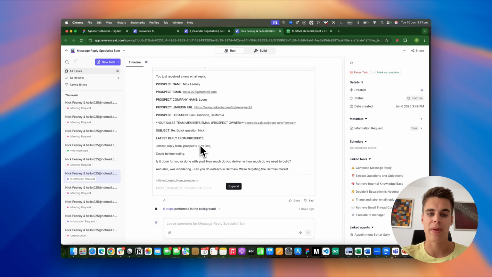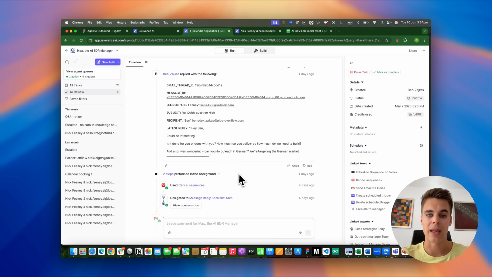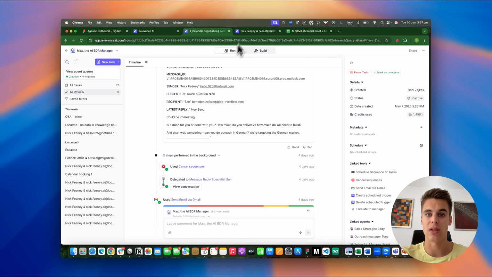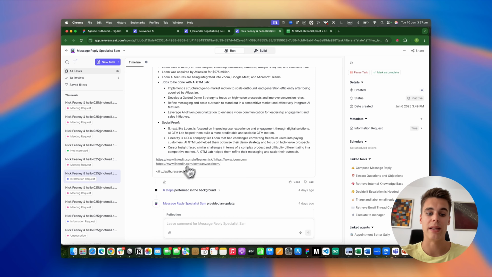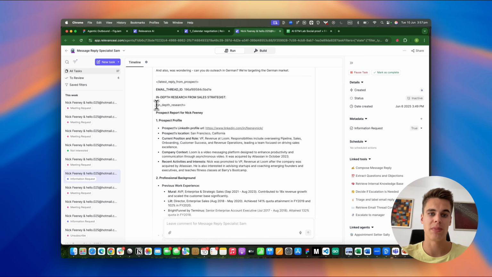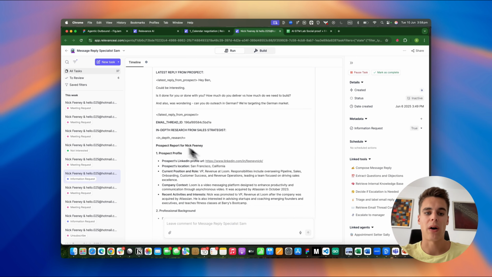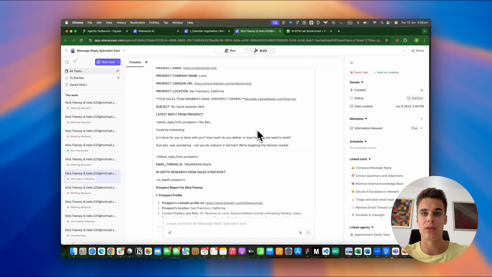As you will notice, the parent agent was able to pick up the latest reply from the previous thread here, and it was able to delegate downstream to the sub-agent with the right message. It also gave the whole in-depth research that the sales strategist agent delivered to us. So here, between these XML tags, we have the actual in-depth research. Many times the cold prospects come back to us and they have additional questions, and it's best to answer their questions in a way that is highly personal to them. So that's why I like to pass this important context down to the sub-agent as well.